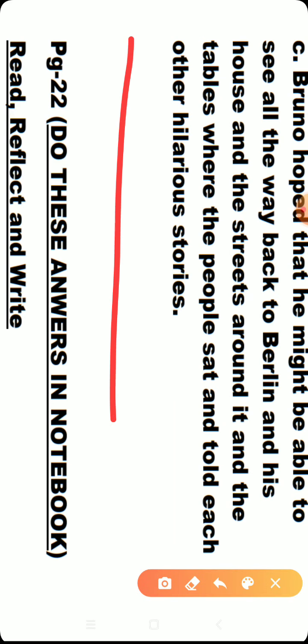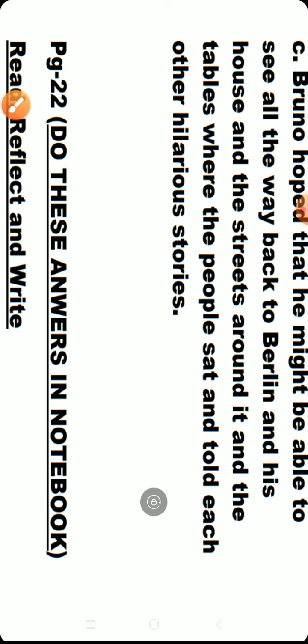So, this answer is completed up to here. The interest questions and the reference to context questions are completed. Now we will come to the next part, that is Read, Reflect and Write. This also you have to do in your notebook. I hope you understand.